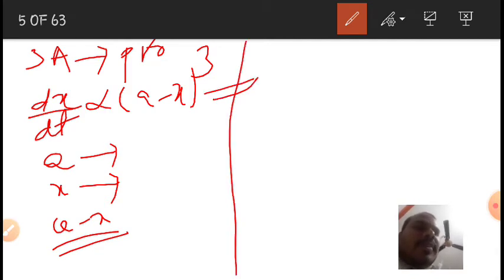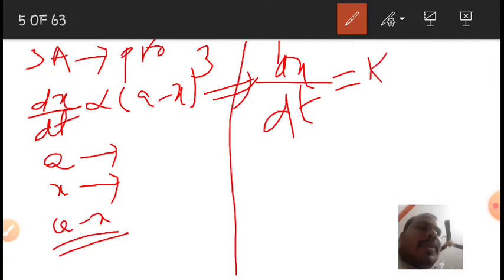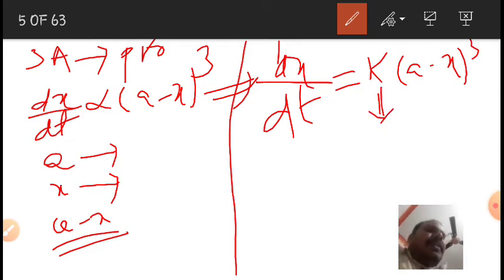So then what happens here? I am removing this proportionality symbol. So dx by dt is equal to k into (a minus x) whole cube, where k is the rate constant of third order reactions. I am going to separate these variables.